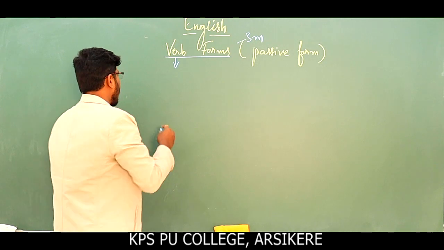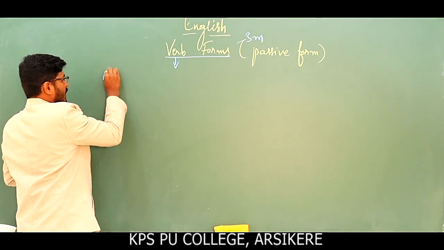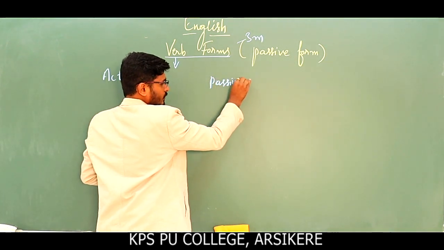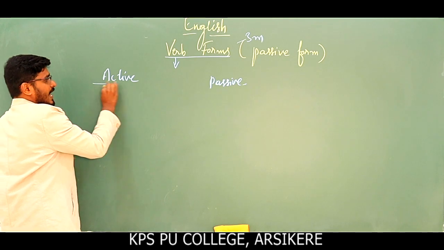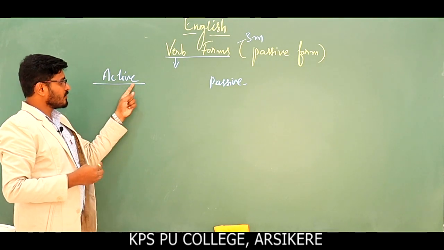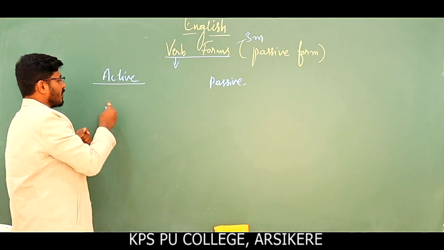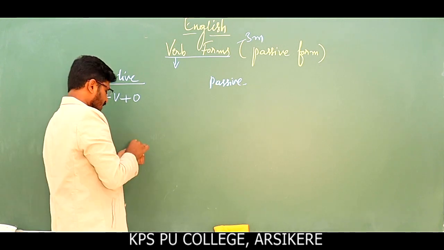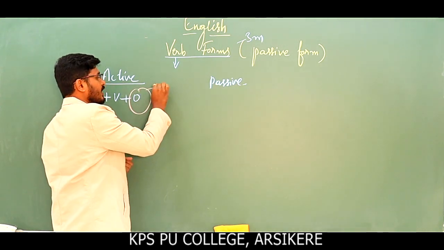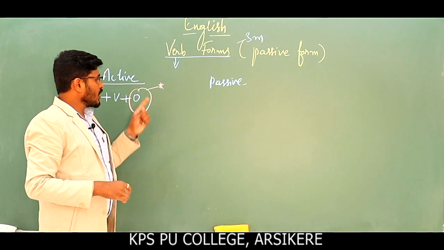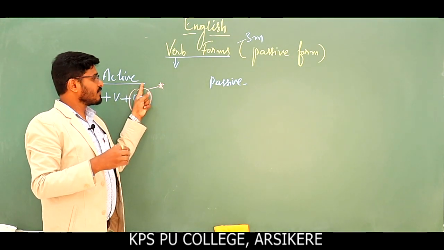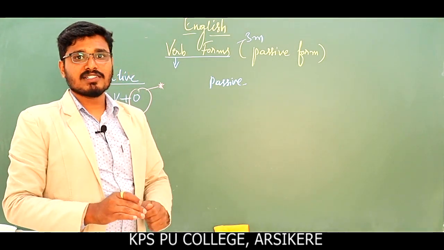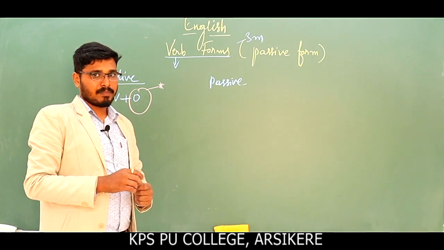So what is this passive form? You might have heard of active and passive form. See, the structure of the sentence in the active form is subject, verb and object. This object is very important. If you do not have an object in the sentence, you cannot change it into passive voice. To change any sentence into passive voice, the object is very important.